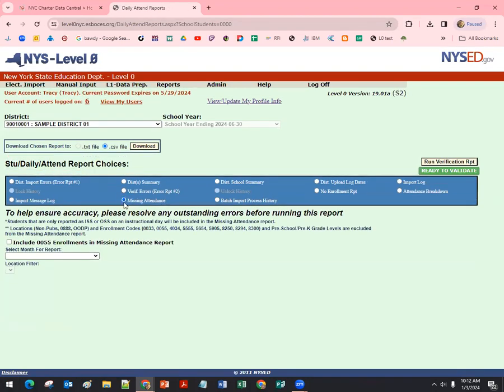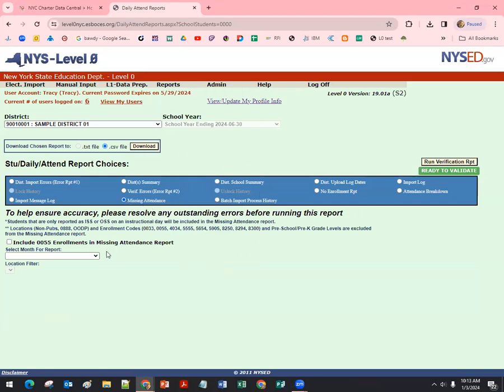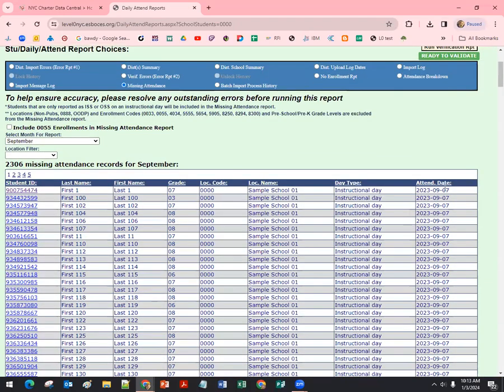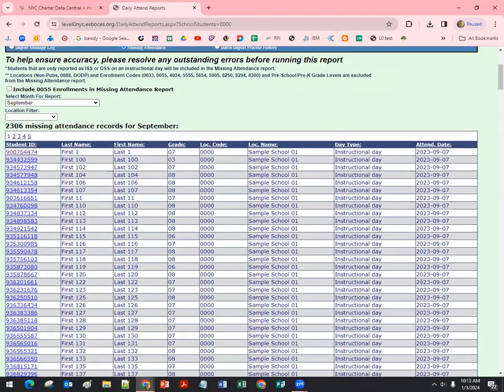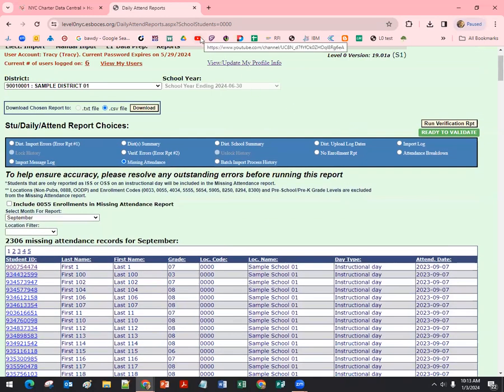A nice thing about level 0, especially in attendance, is that there are some basic processes, definitely seeing import and upload information. The school summary is all the same page after page for any template when you go through reports. But for attendance, you can see missing. So we could look and see if anyone is missing attendance on that day. Here we missed the 7th. We loaded data on the 8th, but not on the 7th. And there are probably other days in between that also need data reported. That might cue you to go back to your software system and see if maybe you missed a whole month. Good information to look at, and you can always call us for additional help.